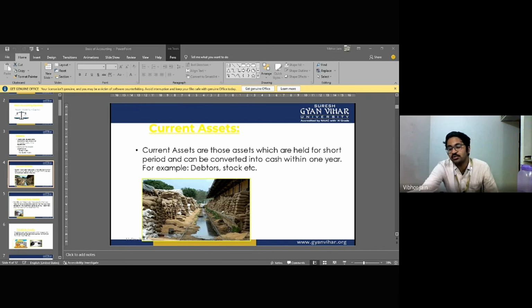Now, what is cash discount? Cash discount is an incentive that is given to the debtor to make sure the debtor pays the due quicker than he is supposed to. For example, Mr. A has sold some goods to Mr. B for rupees 500, and Mr. B was supposed to make the payment after 2 months. So Mr. A wants the payment early, so he'll give him some discount.